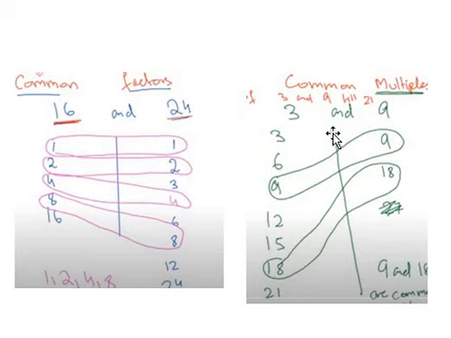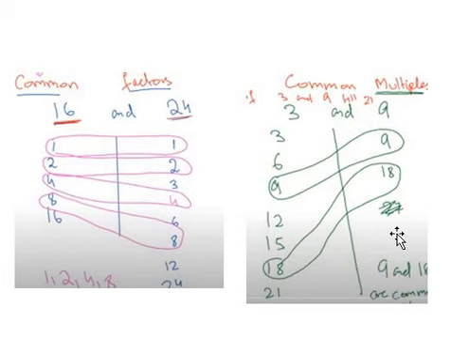Now if we talk about the common multiples of, let's say, 3 and 9, there should be a limit, because multiples of 3 are 3, 6, 9, 12, 15, 18, 21 and so on. When we talk about multiples, we don't have 2 multiples or 3 multiples; we have infinitely many multiples of every number.